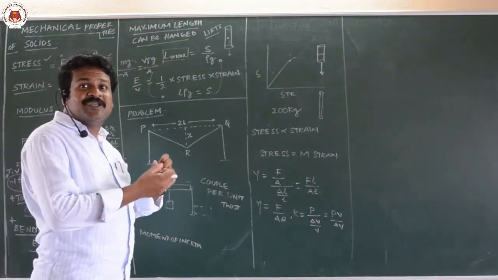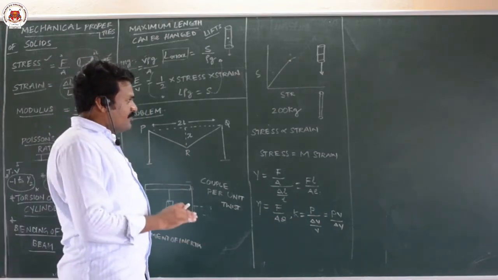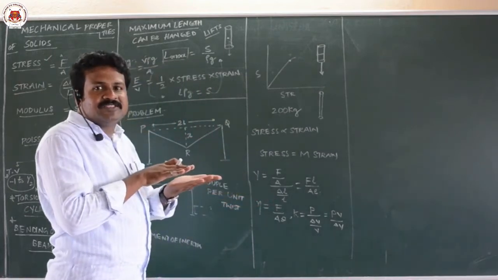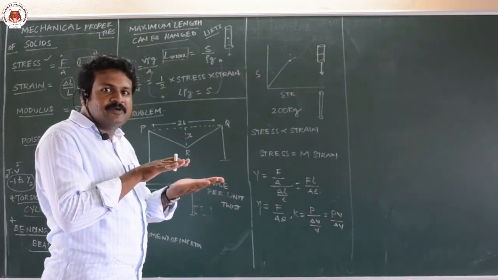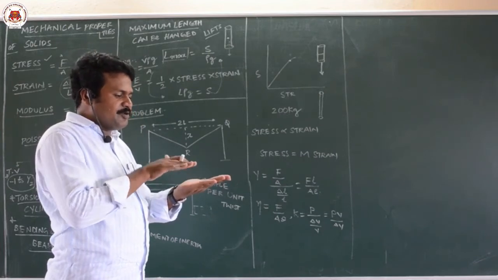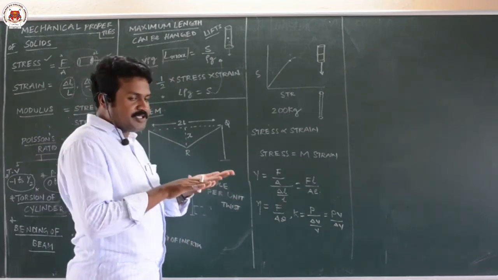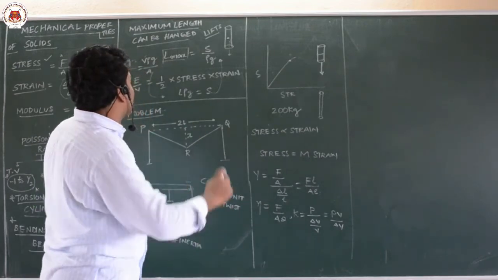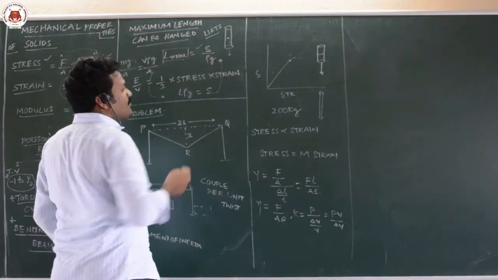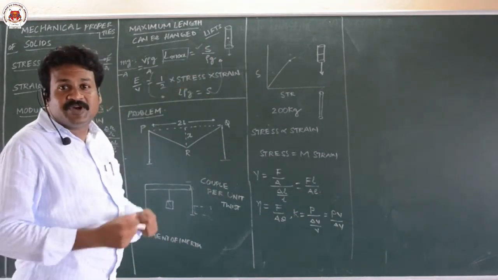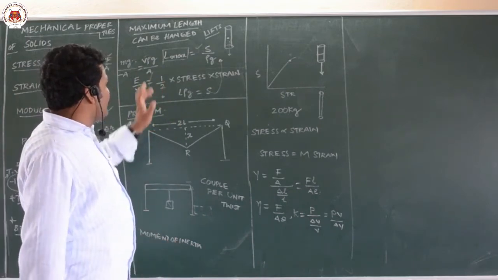Sometimes lift wires will elongate. Because of that, when you are getting down, the floor of the lift will not exactly touch the floor of the building. Suppose you are on the first floor, this will be your lift, you have to get down, and it is not touching exactly. That means the wires have elongated. So that is how they calculate how many persons should step into the lift, based on the breaking stress of the wires of the lift. This is more important in that case.